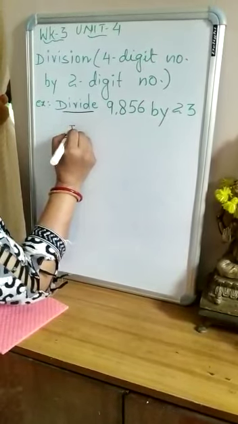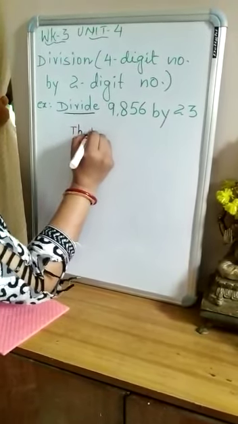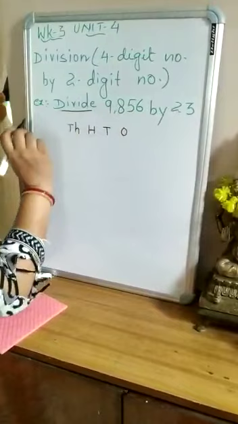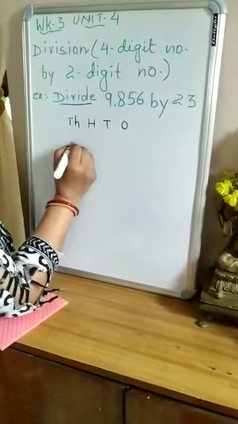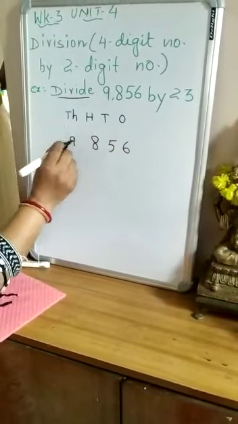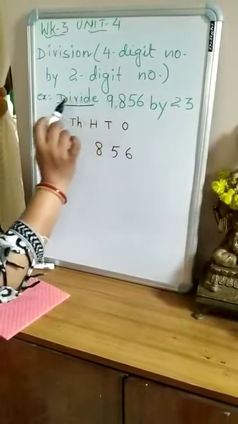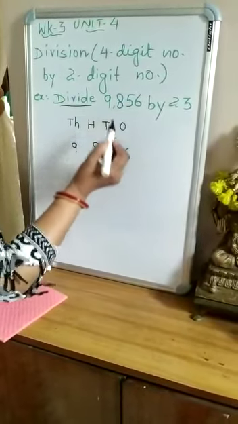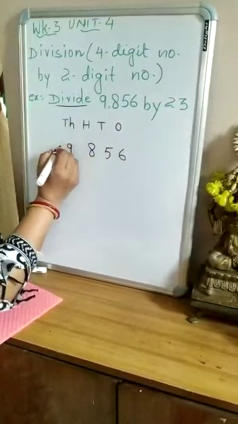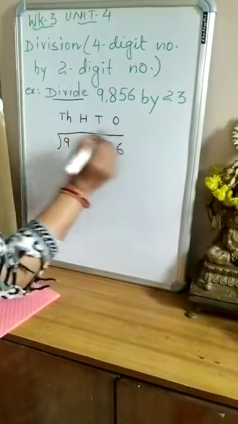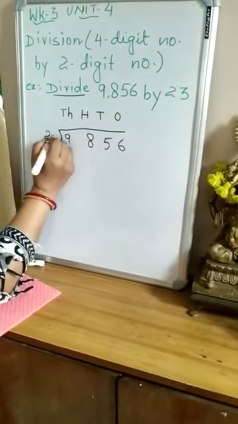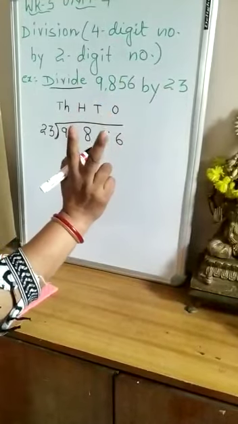So I will arrange this dividend in a place value chart: thousands, hundreds, tens and ones. 4 places for the 4-digit number. So 9, 8, 5, 6. I have inserted this number according to the place value of each digit. So 6 is at ones place, 5 at tens, 8 at hundreds and 9 at thousands. So 9856 is to be divided. I have given the division sign, and it will be divided by 23, the divisor. 23 is a 2-digit number.